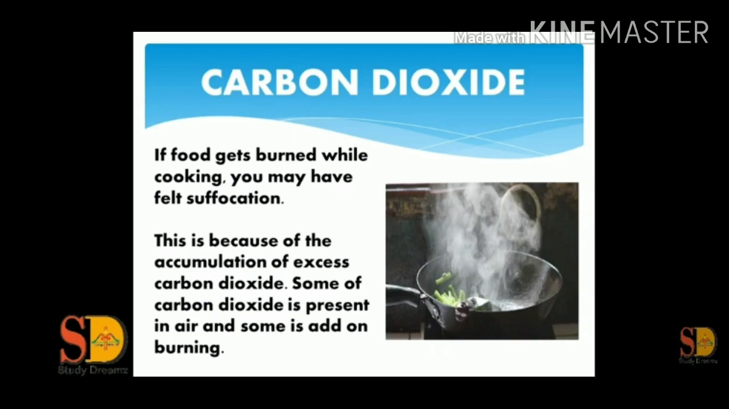Third is carbon dioxide, or CO2. If food gets burned while cooking, you may have felt suffocation. This is because of the accumulation of excess carbon dioxide. Some carbon dioxide is present in air and some is added during burning.